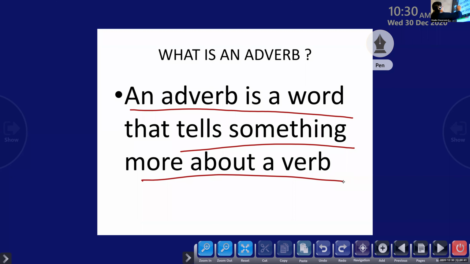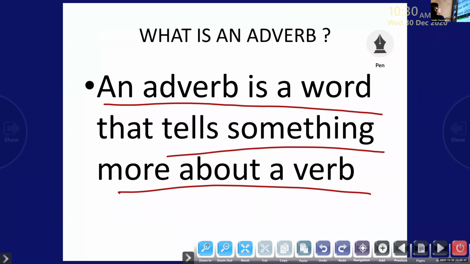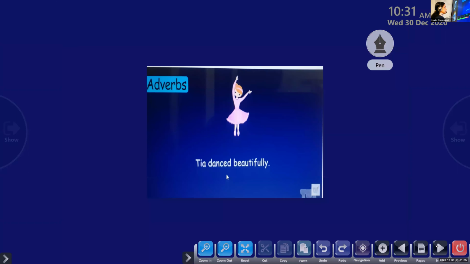Okay, so here's the definition for you. An adverb is a word that tells something more about a verb. Okay, clear? So an adverb describes a verb. Yes, Amaya? So an adverb is a word that tells something more about a verb. Now let's move on to a few examples.